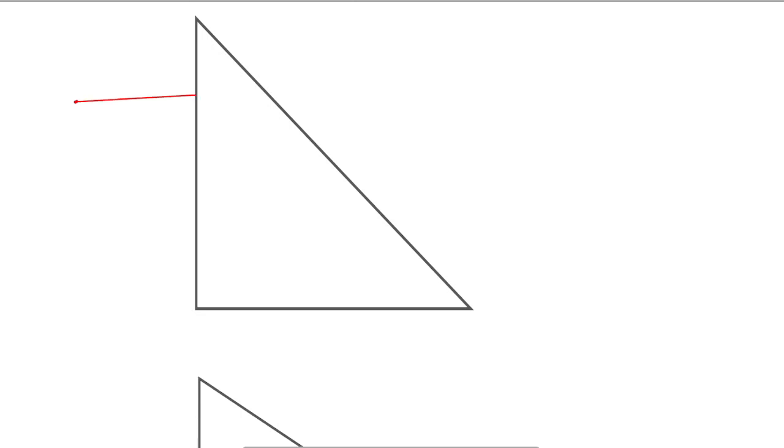Now this light ray moves undeviated because it falls normally on the face. In this case, light falls at an angle to this normal here. Now we need to find out whether this light would undergo TIR or just refract.